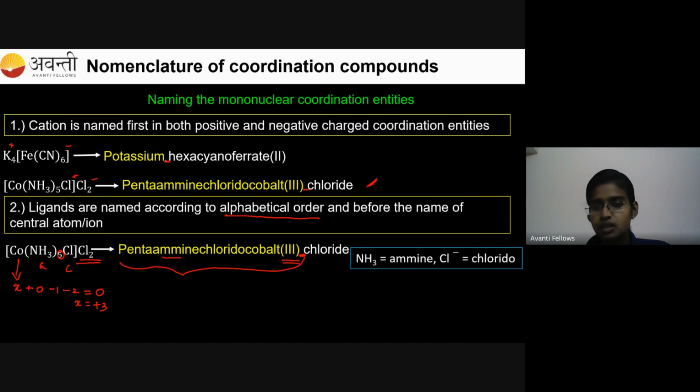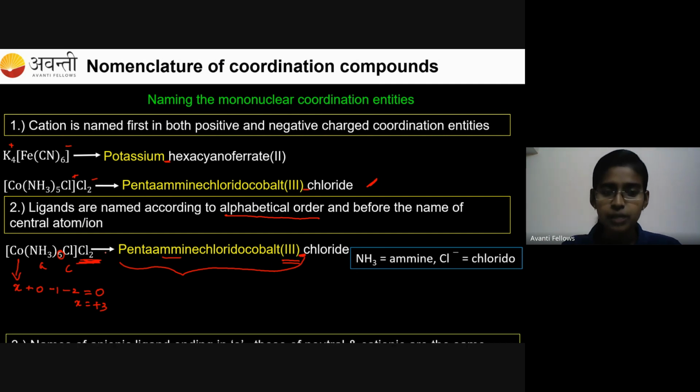Whatever the counter ion might be, here it can be Cl or Cl2 or Cl3, anything. Since it is present outside the bracket, it has to be written as chloride, that's all. Whether it is Cl2, Cl3 or Cl, you have to write chloride. Only if Cl is present inside the bracket do you put dichlorido, trichlorido, like that. If it is outside the bracket, you don't have to worry. Got it? This is rule number 2.